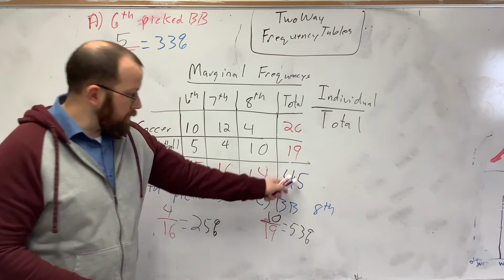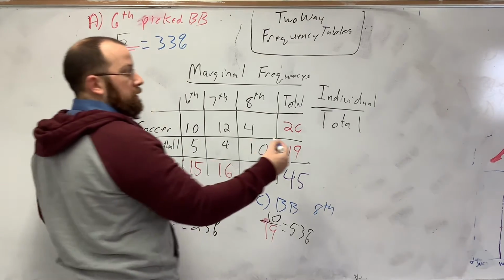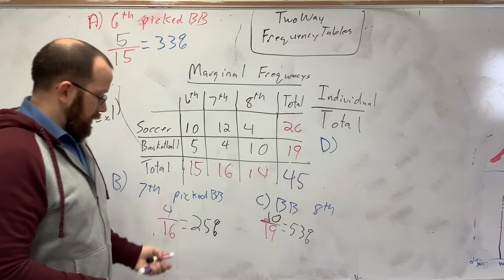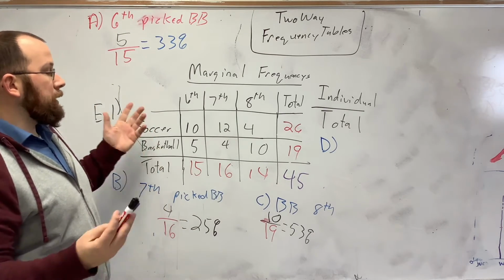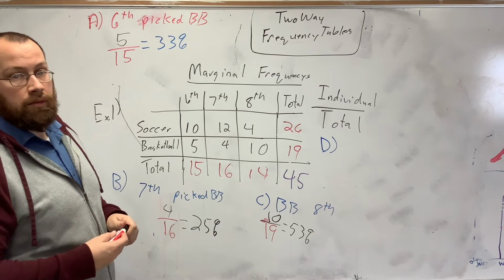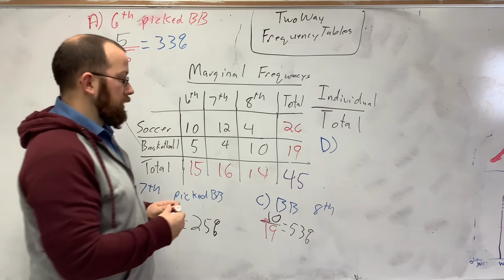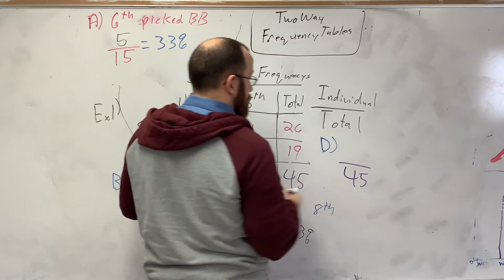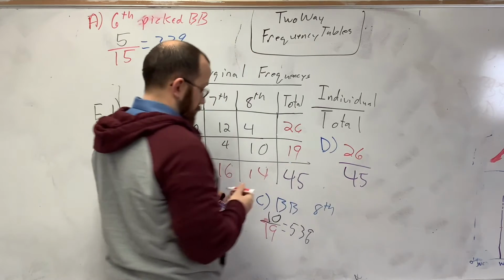All right, let's use the grand total now. I know this is kind of going in a big old circle, but I'm trying to keep these videos a little bit shorter. Let's say, how many people chose soccer? What percentage of all students chose soccer? Of all students, there's 45 altogether, 26 chose soccer.